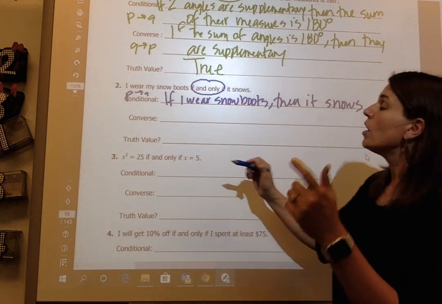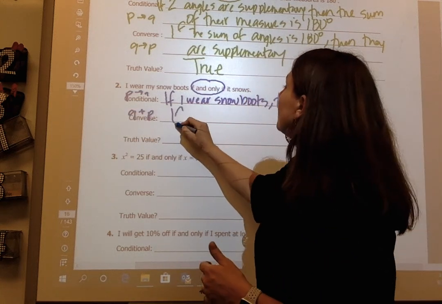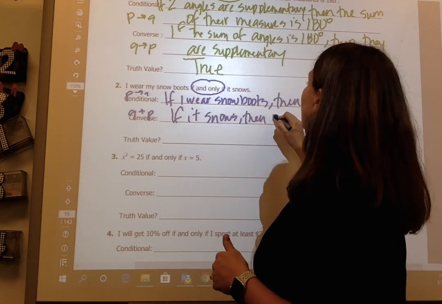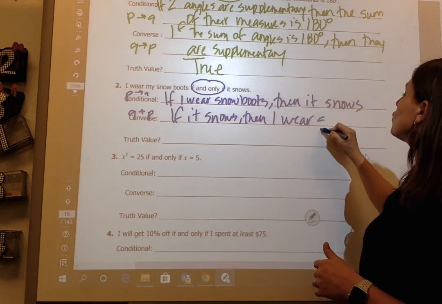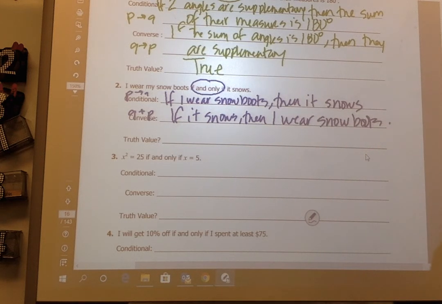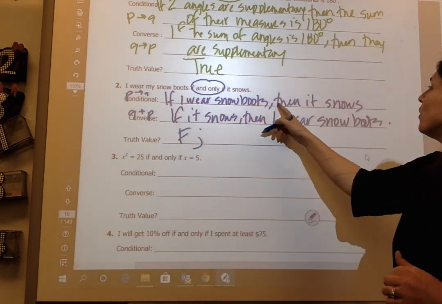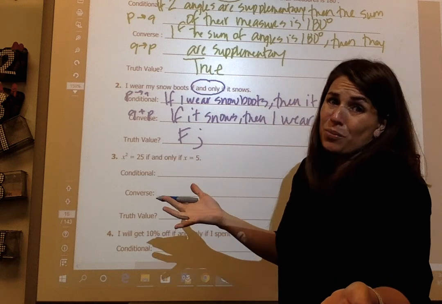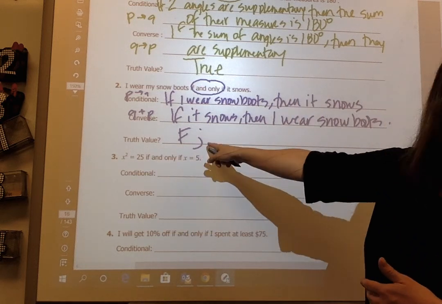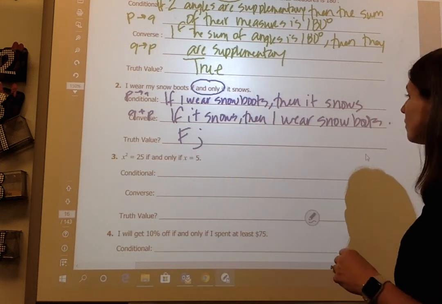If P then Q. Converse says if Q then P. So now I'd say if it snows, then I wear snow boots. Well, I'm going to go with false on this, because if I wear snow boots, doesn't mean it's going to snow. What if the snow boots are really cute and I just like how they look and it's not snowing outside? So it's false because my conditional is false.